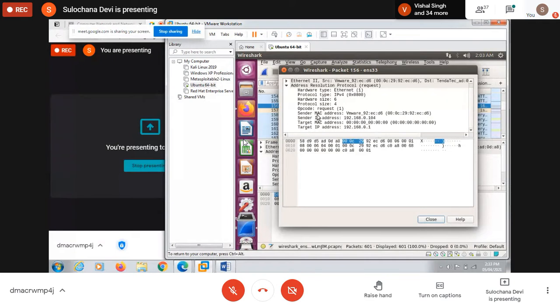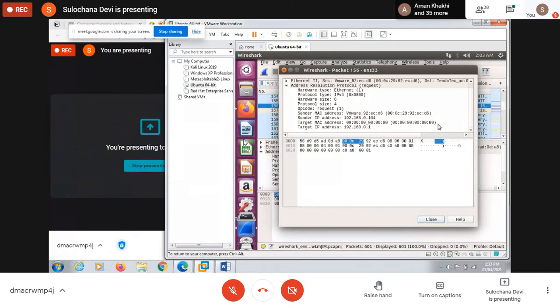So here the source MAC address is of the source machine which wants to ask about the IP address. It will tell that this is my MAC address, this is my IP address, and this is the IP address of the machine to which I want to ask. And here it doesn't know the MAC address of the destination machine, so it will put all 0000.